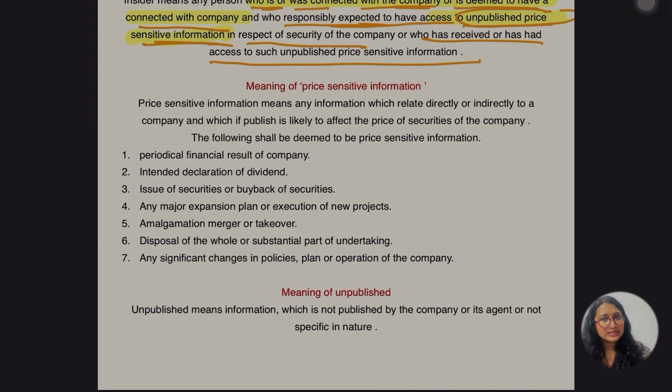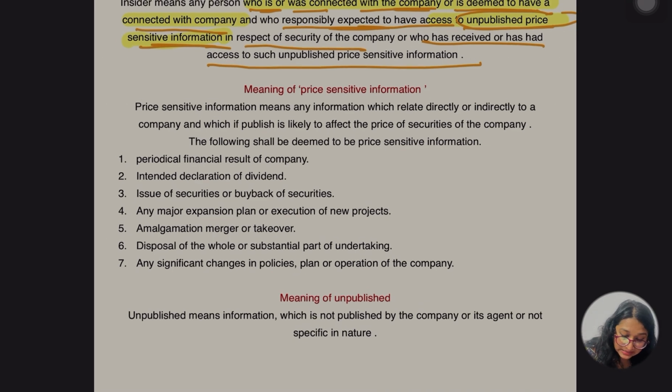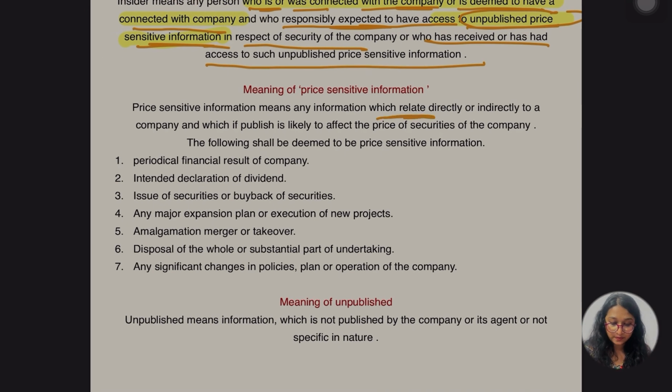If this information is leaked by person X, who is definitely an insider, and these things are disclosed to any other person, an outsider, what is going to happen? Definitely the price of the security is going to be affected. So price sensitive information means any information which relates directly or indirectly to a company and which, if published, is likely to affect the price of securities of the company. Is it clear so far?